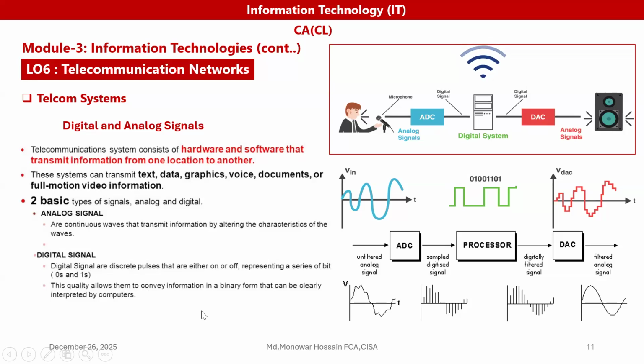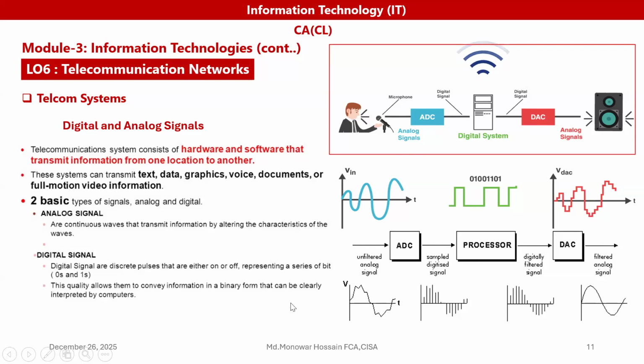This quality allows them to convey information in a binary form that can be clearly interpreted by the computers. This is our digital signal. So from here, after processing, we are getting the analog signal, but output.